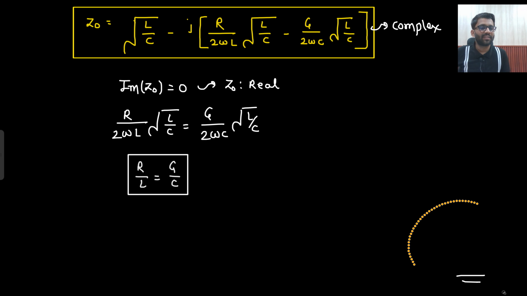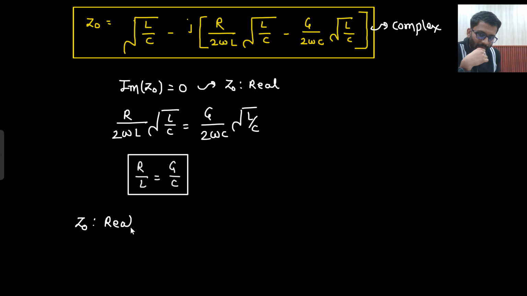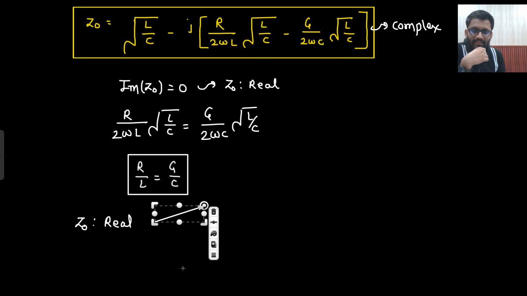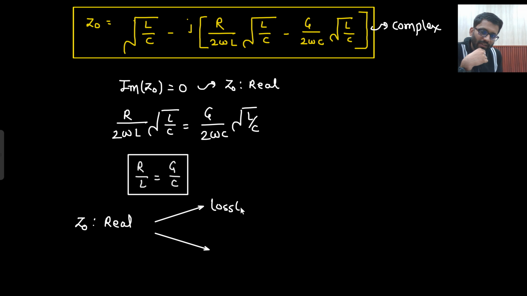So in the examination, in the question, they will never write whether it is a lossless transmission line or a distortionless transmission line. You need to think there. What you will do? First you will see Z naught. If Z naught is real, then your transmission line could be lossless or distortionless.